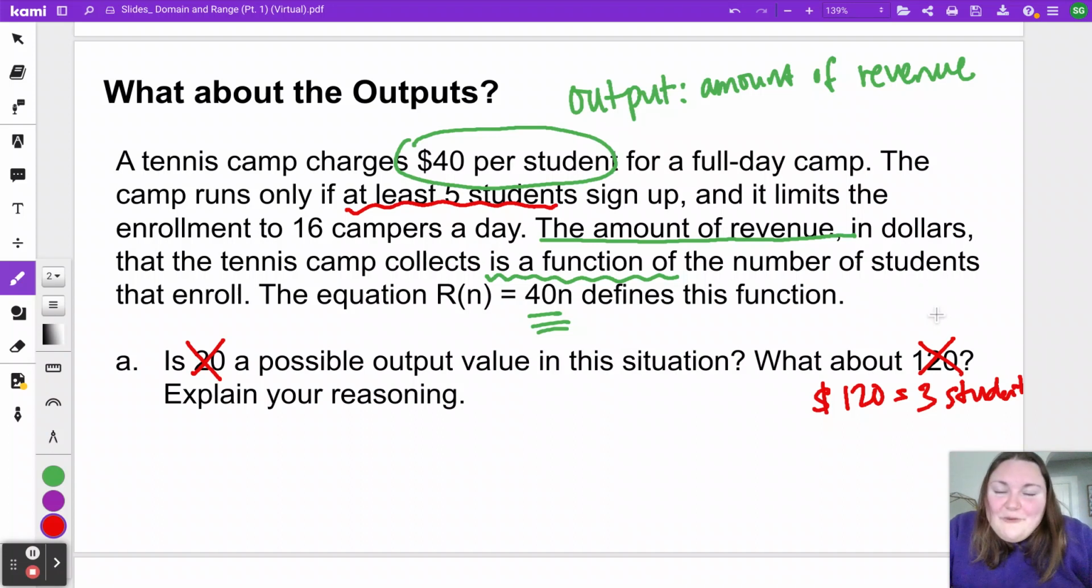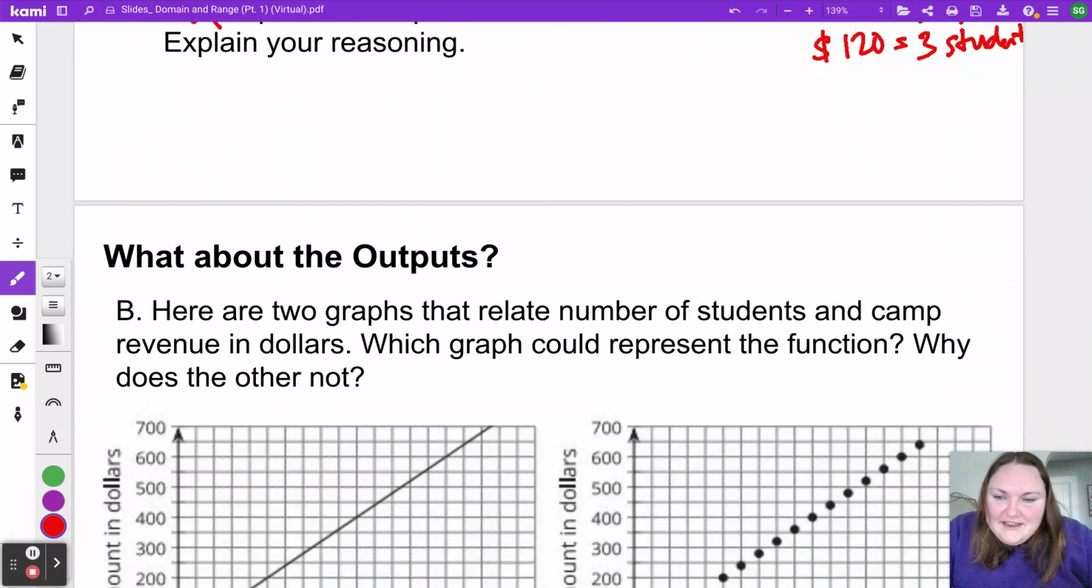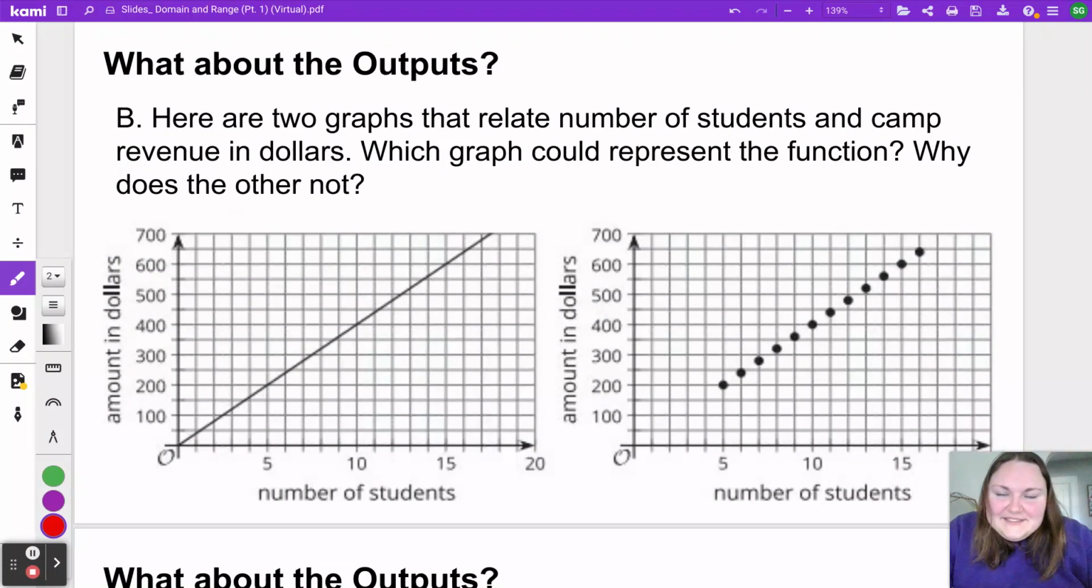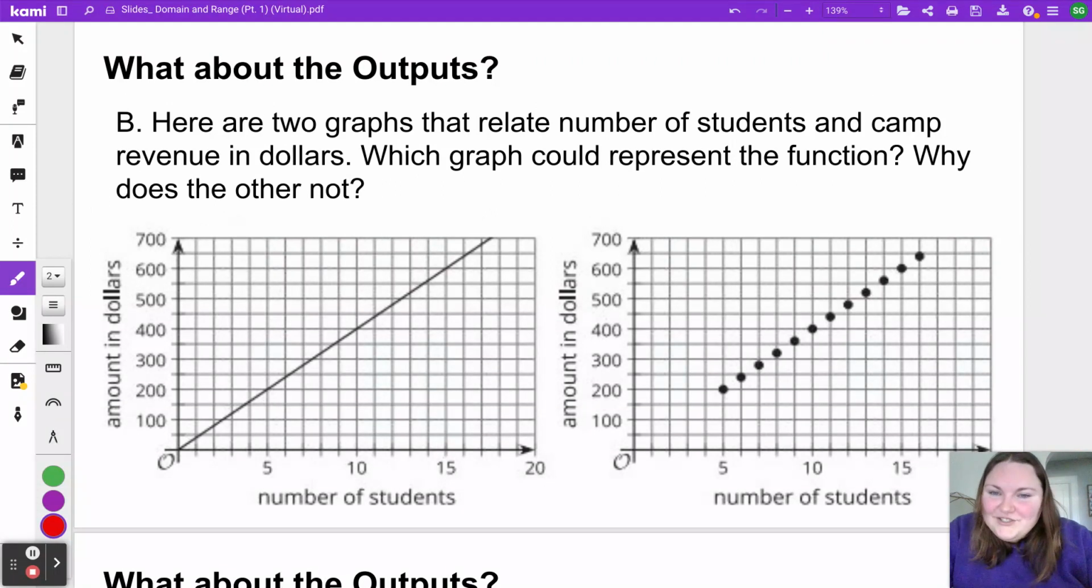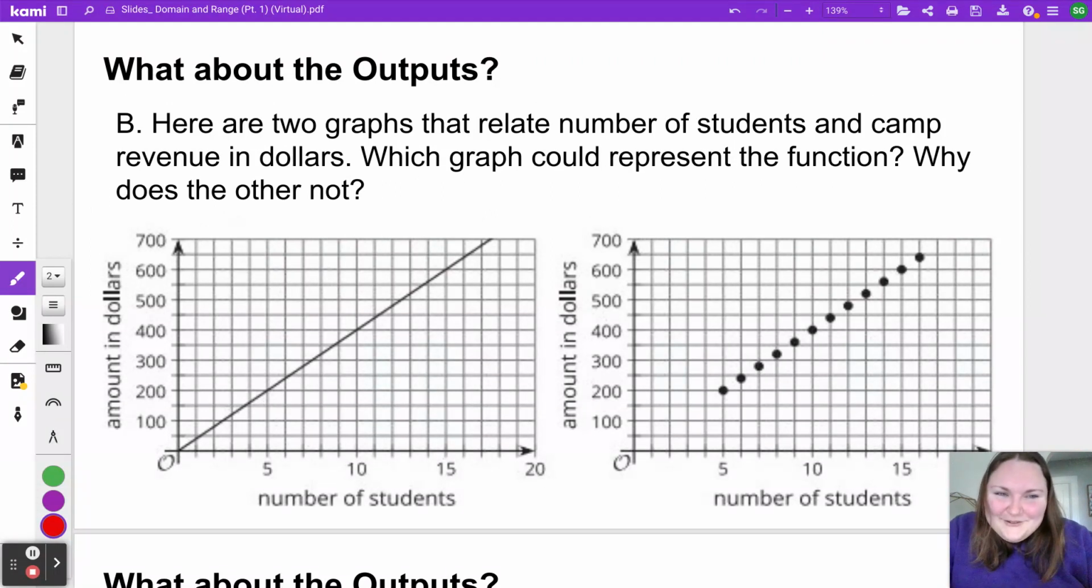There's one other thing I want to look at before we name the range here, and that are 2 graphs that could relate to this. Notice for both graphs, we got number of students on our x-axis and the amount of dollars in revenue on our y-axis. And the question I want you to think through is which graph could represent this function and what's wrong with the other one. If you need to pause this video to think through this question, you can.